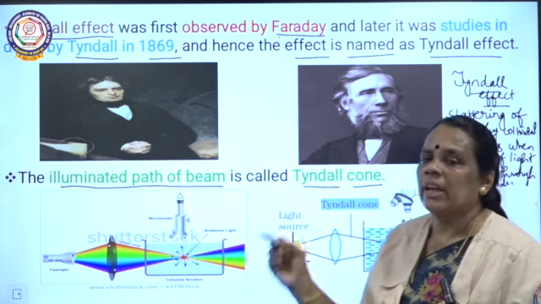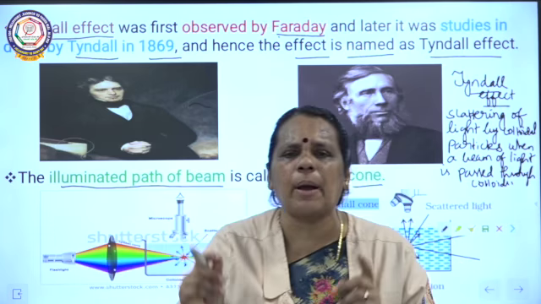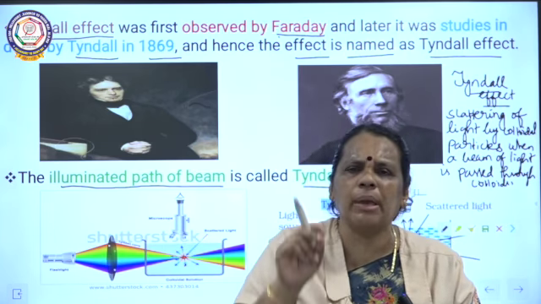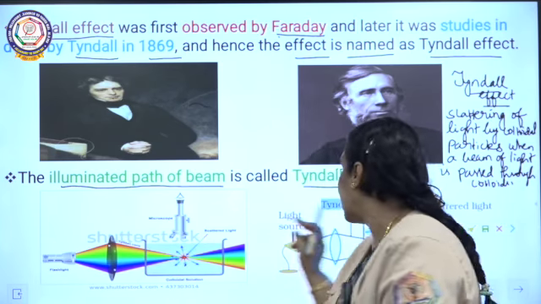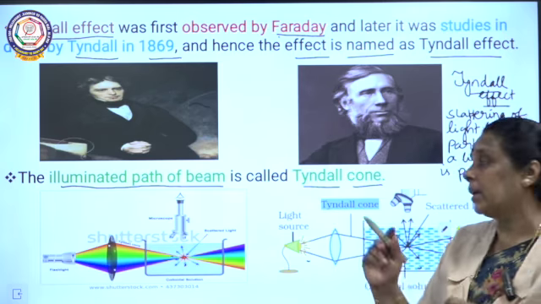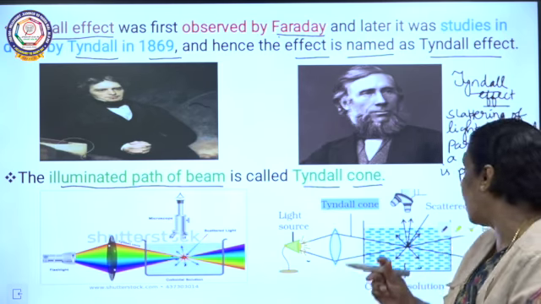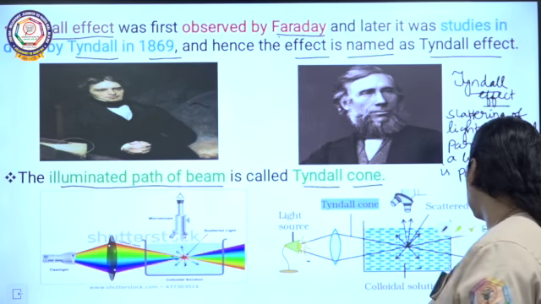So actually, when a beam of light is passed through the colloidal solution, we are discussing the property related to light. So that way it is an optical property. When a beam of light is allowed to pass through the colloidal solution, scattering of light is taking place in the colloidal solution. So we can call this property the Tyndall effect. As it is related to light, we can call it an optical property.